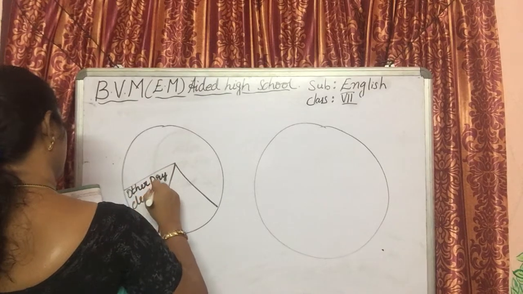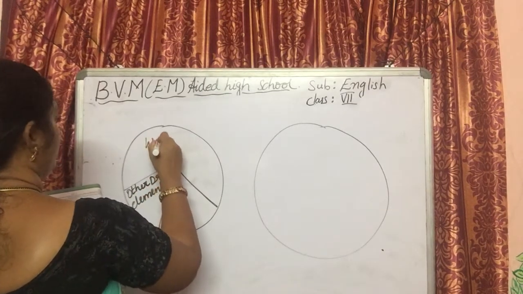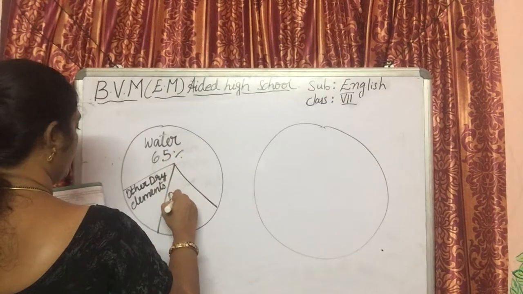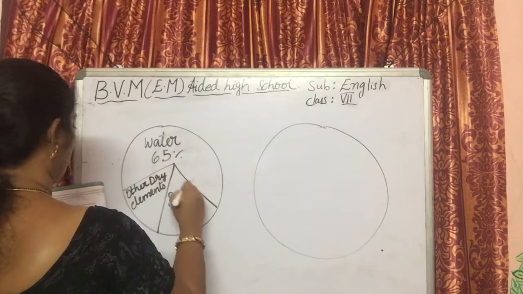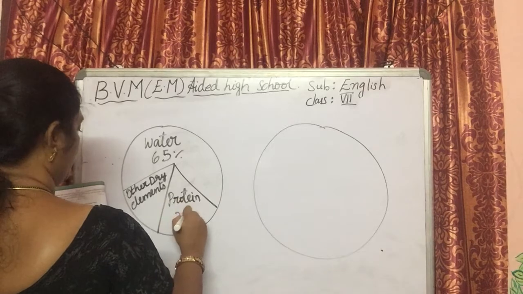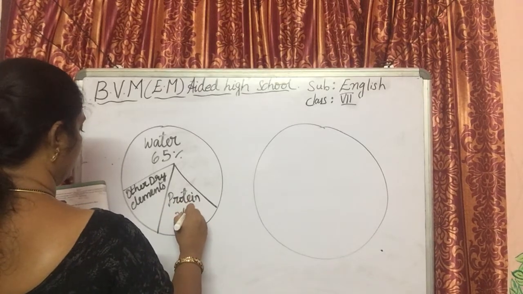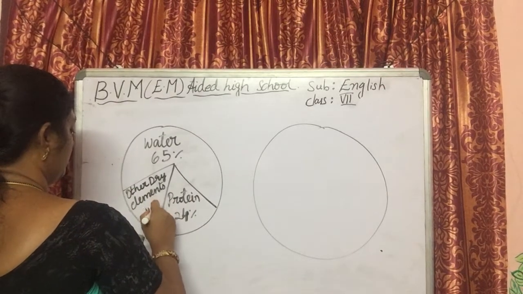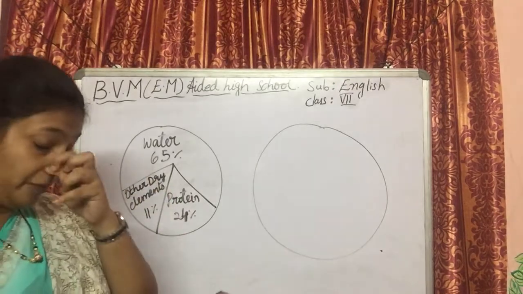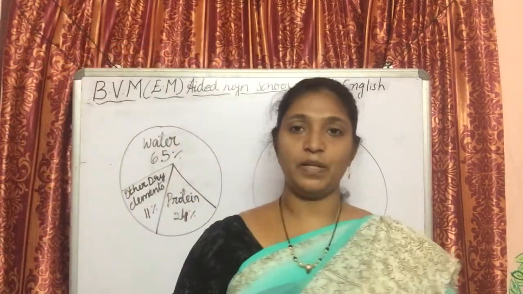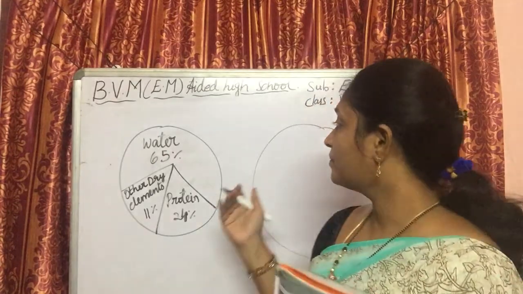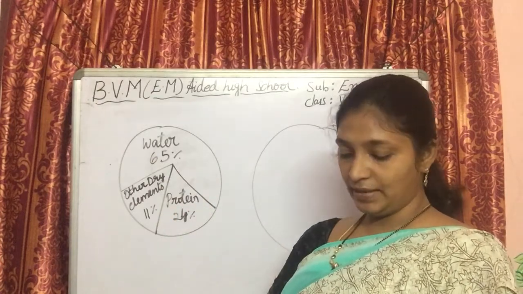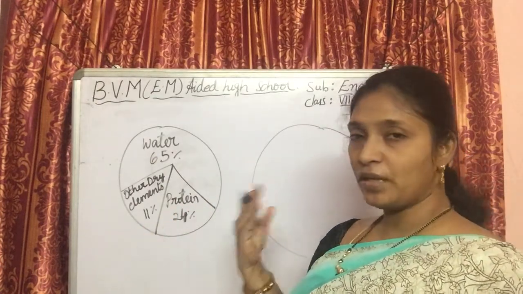Other dry elements. This is water. This is protein. 24%. Okay, now 11%. So this is just a representation of some data. We have been doing it from our first class, first chapter. So we have some details here and there will be questions given that you have to answer. I will tell them and then I will also send the picture so you can write it down in your notebooks.